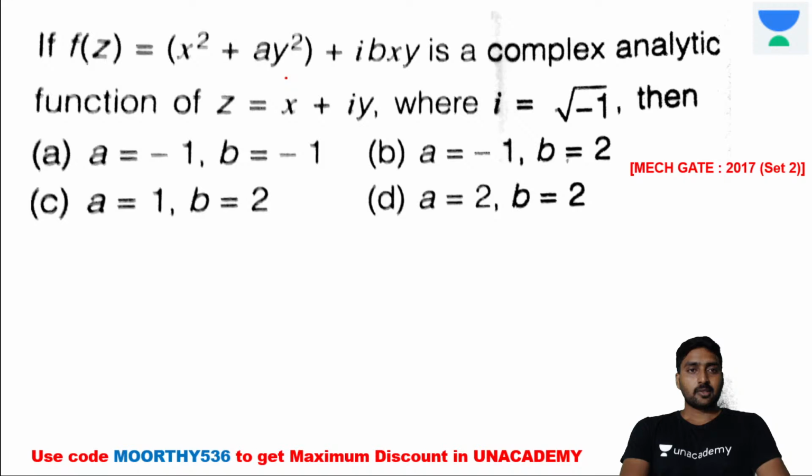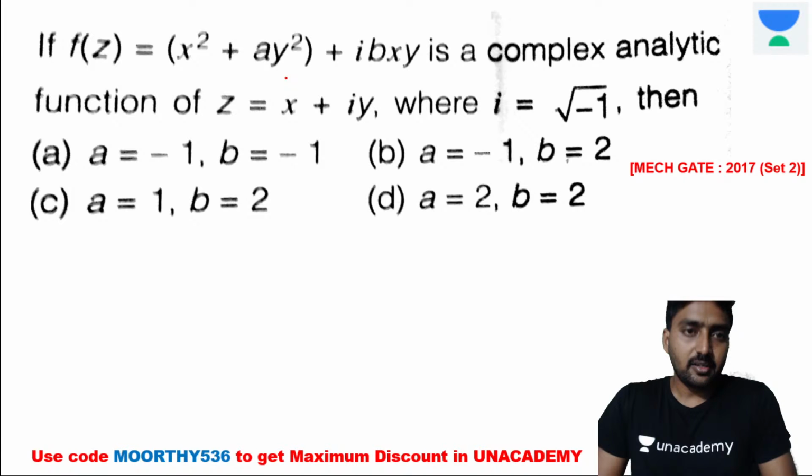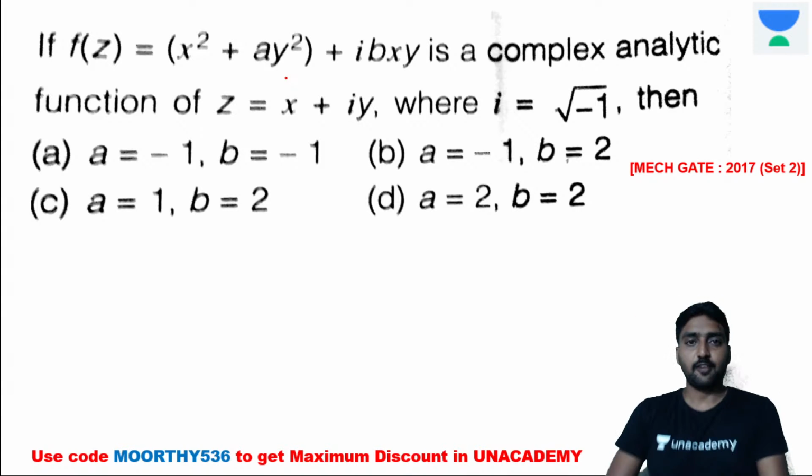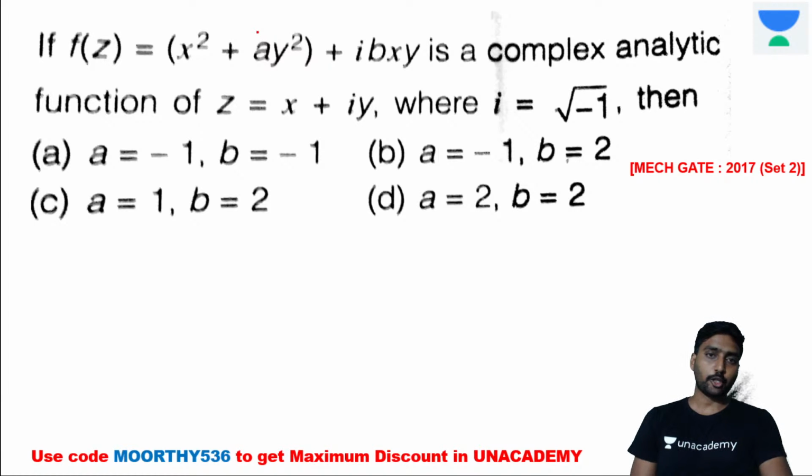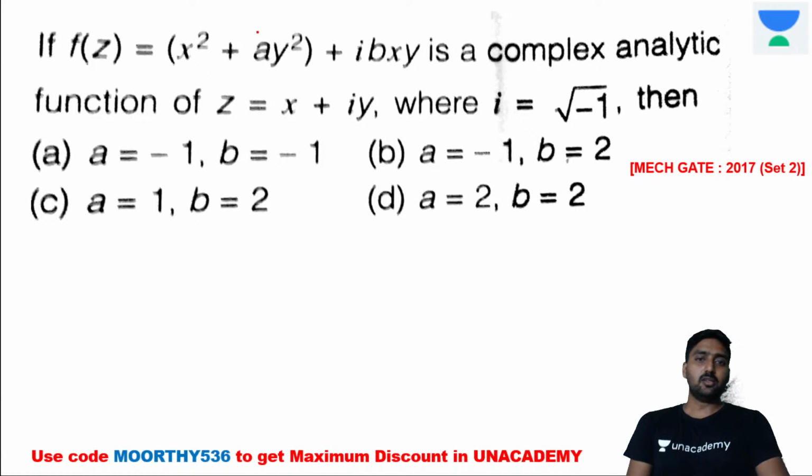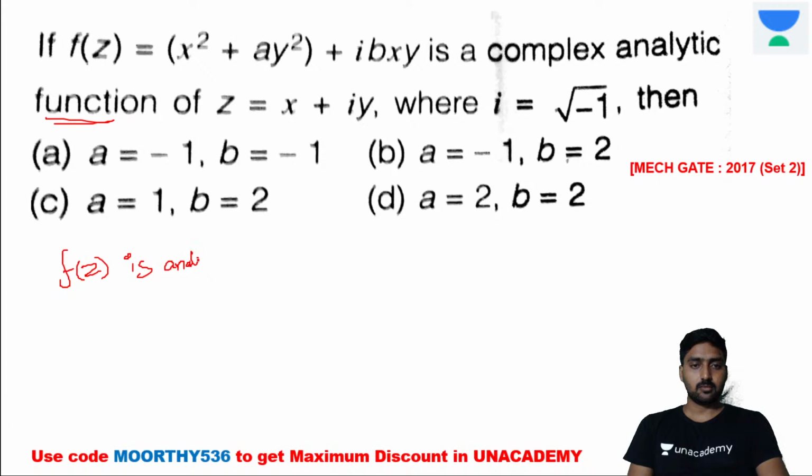Next one. If f of z is equal to x square plus a into y square plus ibxy is a complex analytical function, so the given function f of z is an analytic function. Therefore, it satisfies the CR equation.